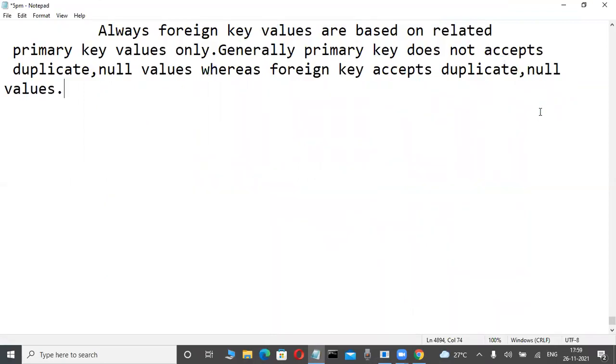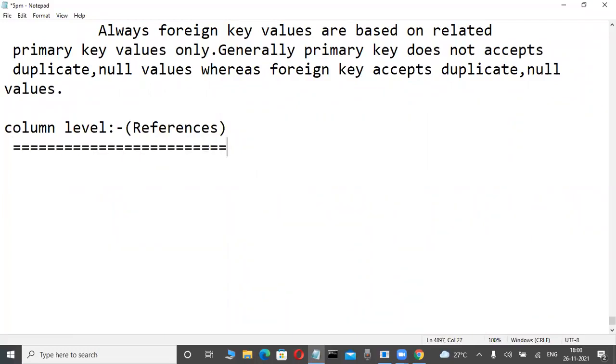References is a clause only. Most powerful. That's why write the side heading, column level. Within the bracket, write references. References is a clause.